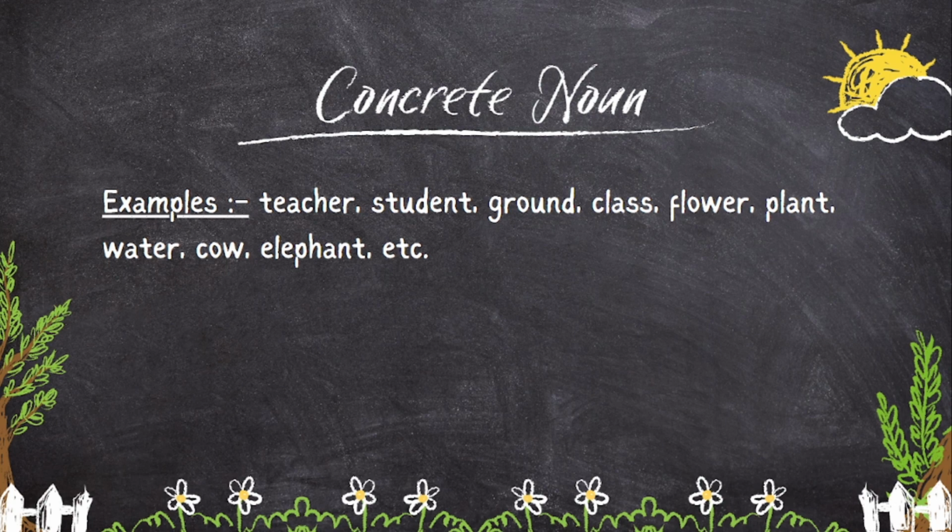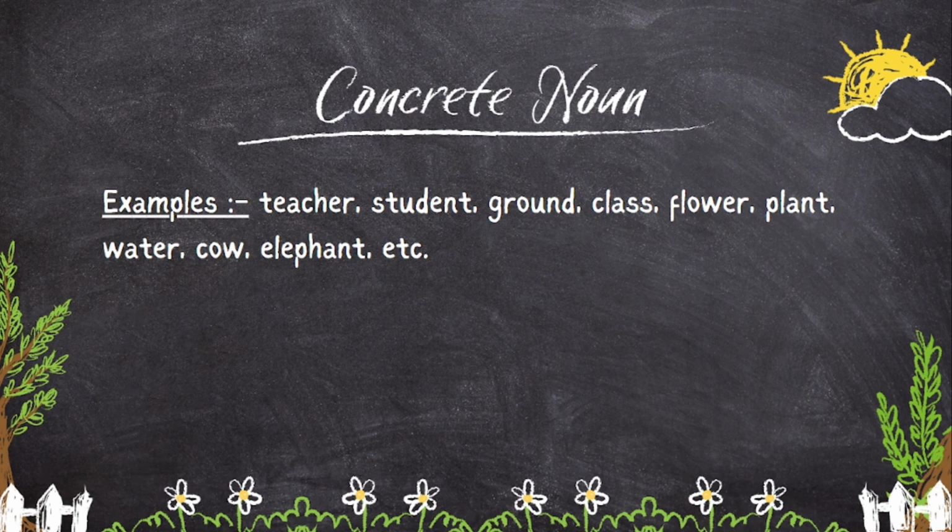Student, we can see, we can touch. So student is concrete noun. Ground, we can see, we can touch also. So ground is concrete noun. Class, we can see, we can touch. So class is concrete noun. Flower, it can be seen, it can be touched. So it is a concrete noun. I think you understand.